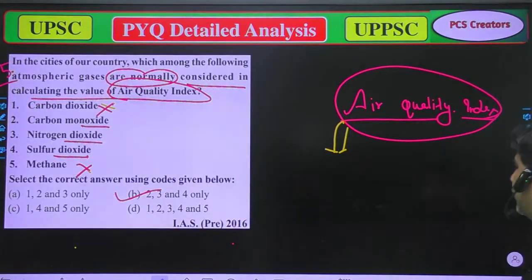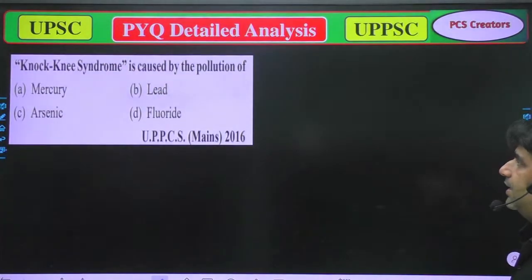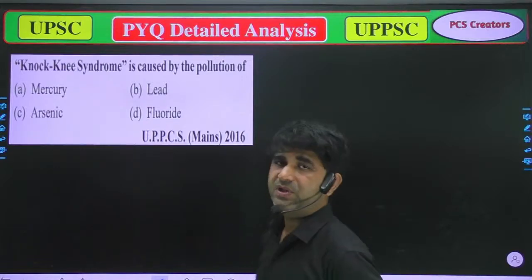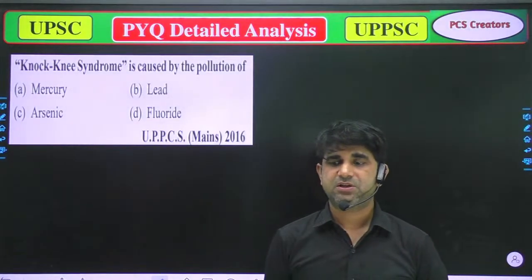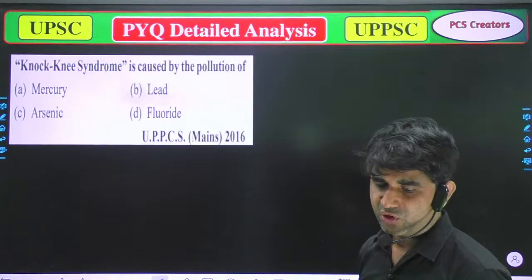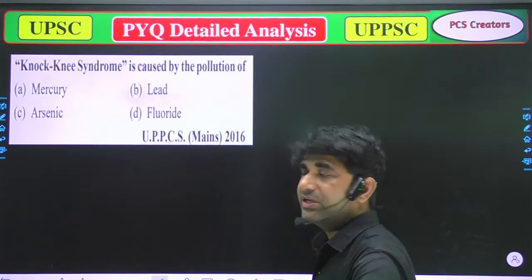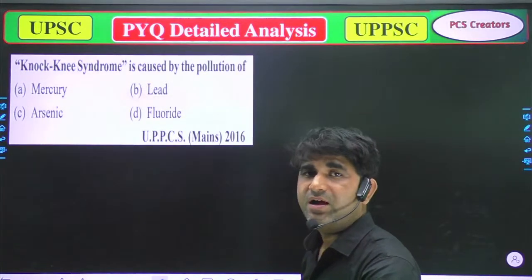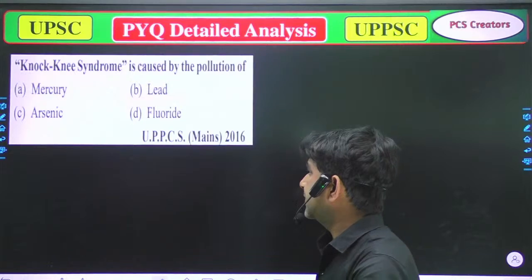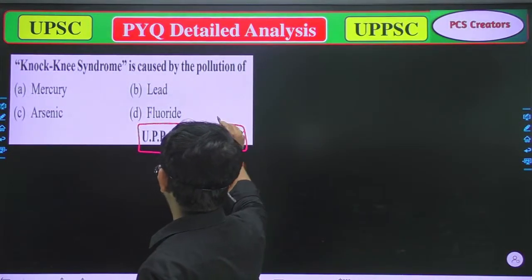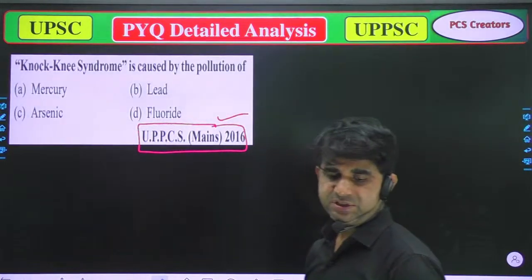Now we will move to the next question, and our next question is knock-knee syndrome. Knock-knee syndrome is caused by the pollution of: A, mercury; B, lead; C, arsenic; and D, fluoride. That question was asked in UPPCS 2016.